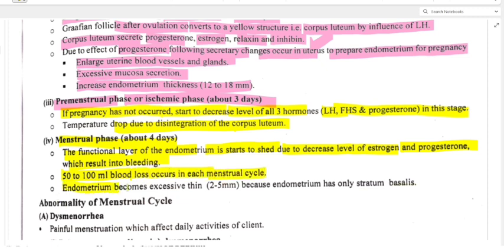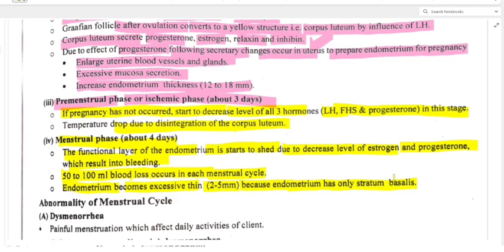Endometrium becomes excessively thin, that is 2 to 5 millimeter, because endometrium has only stratum basalis. So what was happening in the luteal phase? That thickness was around 12 to 18 millimeter, but in the menstrual phase the endometrium thickness has become excessively thin, that is 2 to 5 millimeter. Hope you have understood this much.